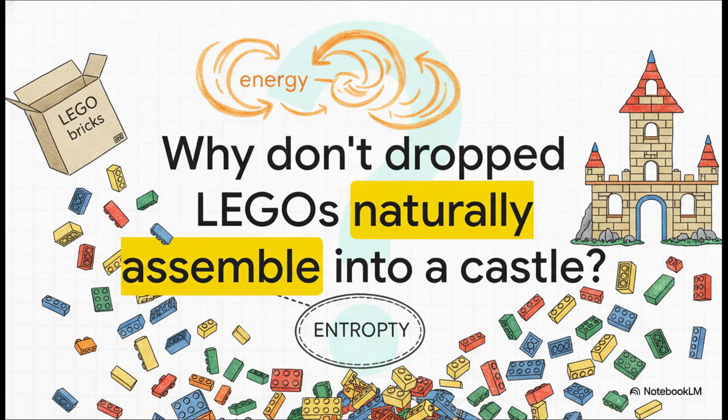Okay, let's kick things off with a question. Imagine you drop a big box of Lego bricks on the floor. Why do they always scatter into a giant foot-destroying mess everywhere? Why don't they ever just naturally fall perfectly into the shape of a magnificent castle? It seems like kind of a silly question, but the physics behind why nature prefers scattering over perfect assembly is actually the golden key to understanding energy. We're going to answer this using a concept called entropy in just a bit.